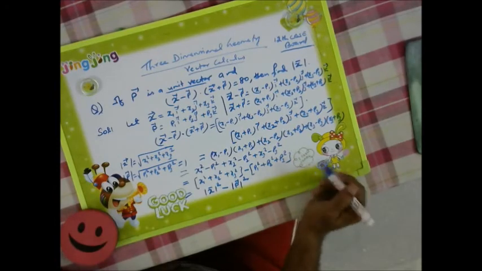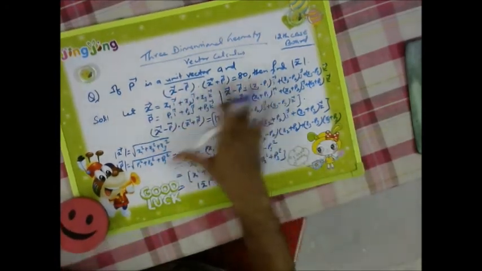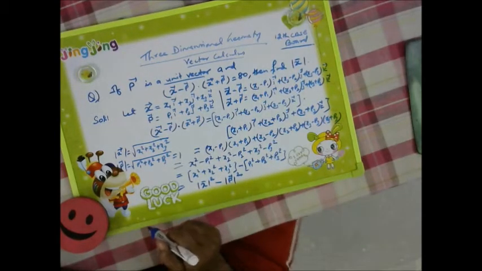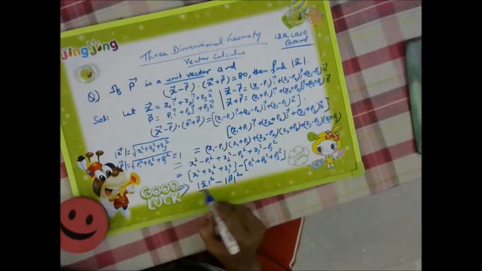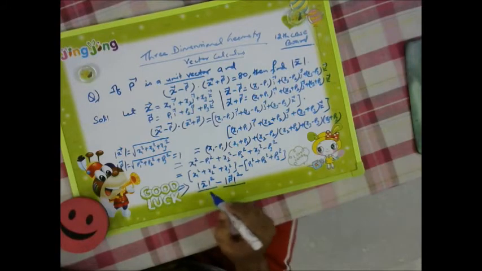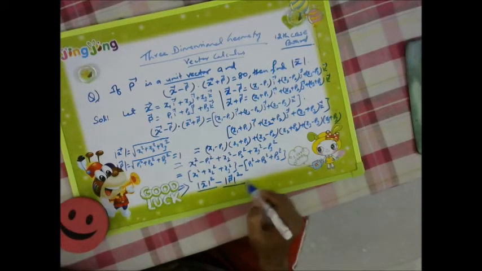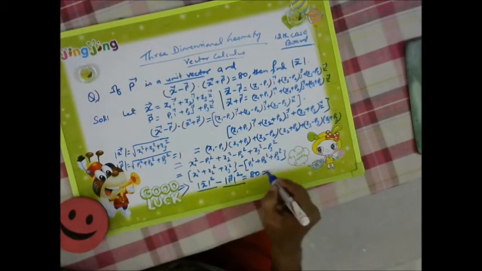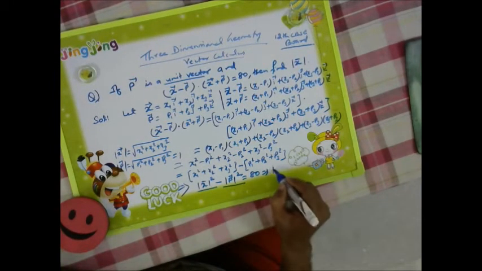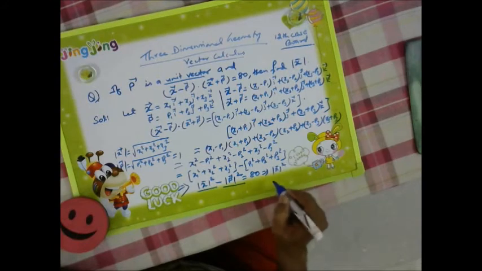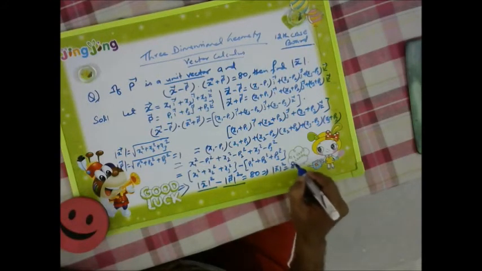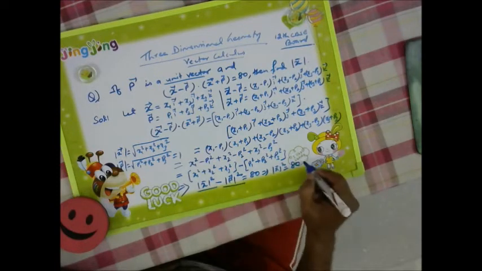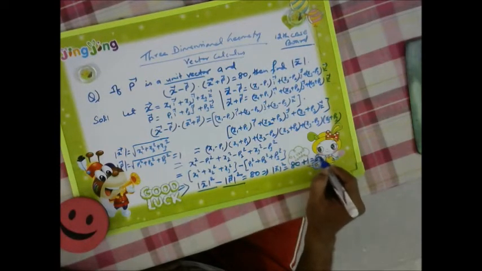Now this product is equal to 80. It means magnitude of x squared minus magnitude of p squared is equal to 80, and this is equal to 1. So magnitude of x squared will be equal to 80 plus 1, so it becomes 81.